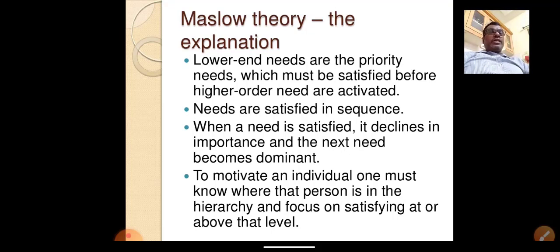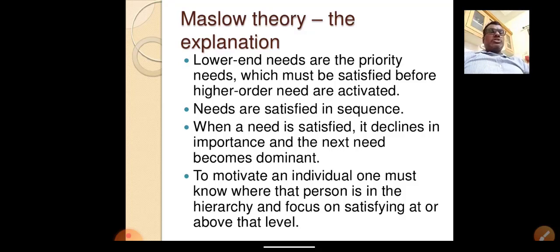Last one: to motivate an individual, one must know where that person is in the hierarchy and focus on satisfying needs at or above that level. Exactly. Here, an employer, whom you may call a manager or a boss leading the organization, needs to see the employee's needs: how the employee is satisfied, where the employee stands, and where the employee is expecting.